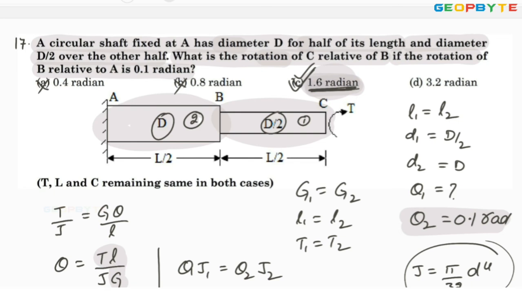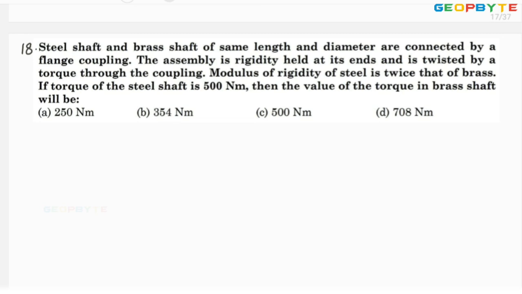Let us go for another problem. Look at the last problem. A steel shaft and a brass shaft have the same length, that means length of the steel shaft equals length of the brass shaft. And diameters are the same, means diameter of the steel shaft equals diameter of the brass shaft.